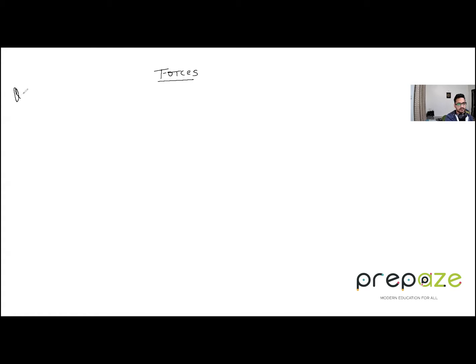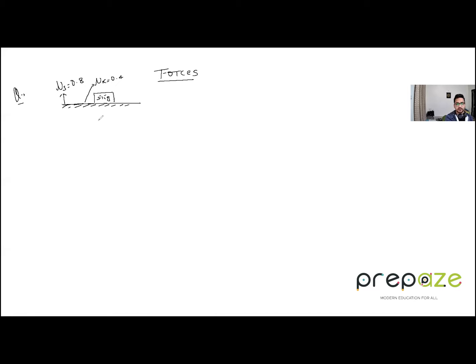Let us see this question now. So the question is something like this. There is a block on a rough surface. So this is a surface and there's a block of, let's say, 5 kg which is kept. Now for this surface, the mu s value is, let's say, 0.8 and the mu k value is 0.4. I told you mu s is greater than mu k always. Static friction is more than the kinetic friction.